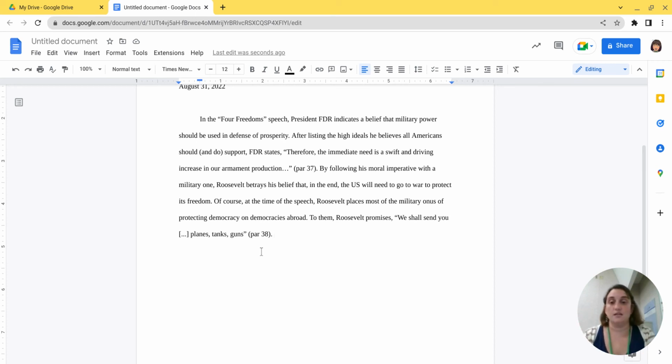And so I'm going to say, for now, Roosevelt is content to send the products of this program of increased arms.